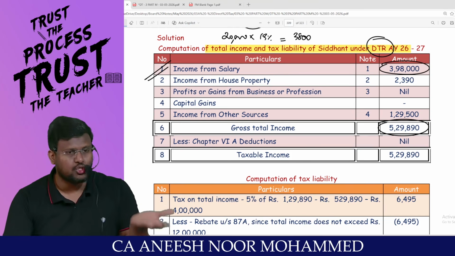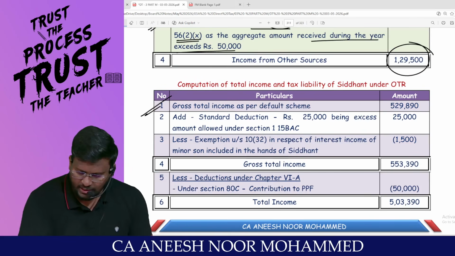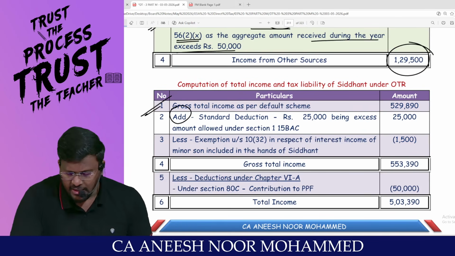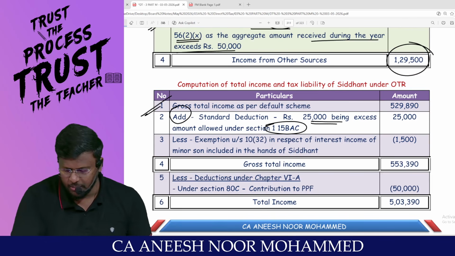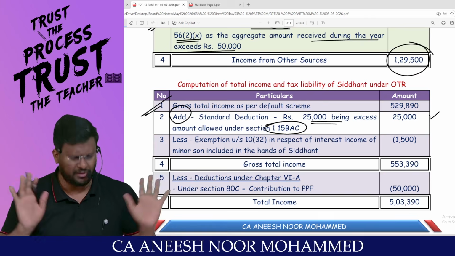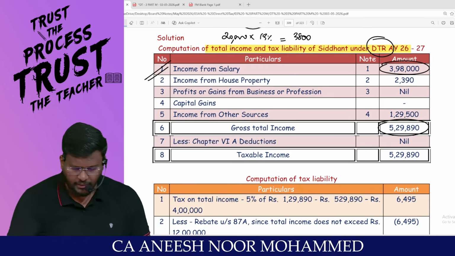That 25,000 should be added back. That's what I'm going to do. Add standard deduction, 25,000 being the excess amount allowed under 115BAC. That's it. Salary corrected. Is there any problem with IFHP?